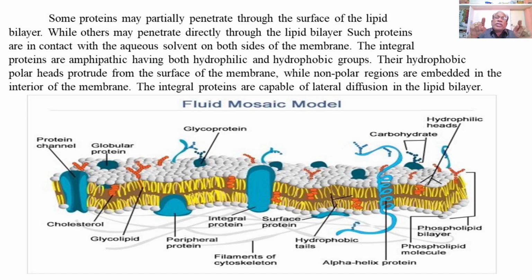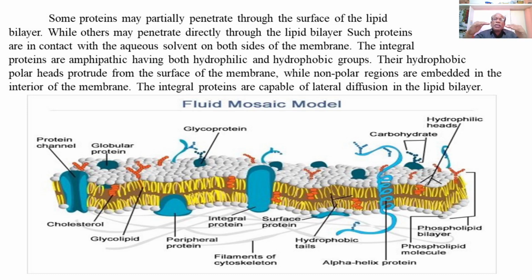So the orange colored chains represent the glycolipids, and the bluish colored chains represent the glycoproteins. Carbohydrates in association with the globular proteins, the surface or extrinsic proteins, form the glycoproteins, and the carbohydrates represented by orange colored chains in association with the lipid molecules form the glycolipids.